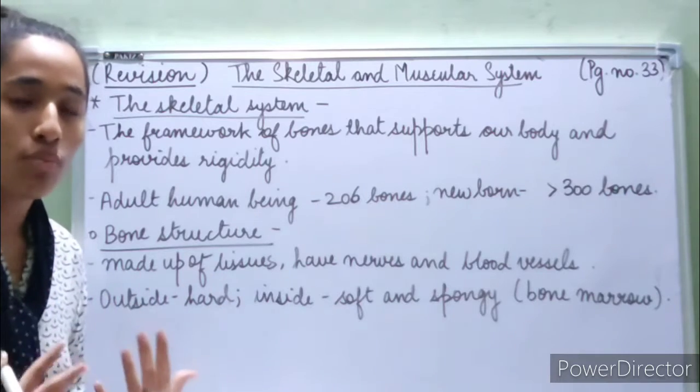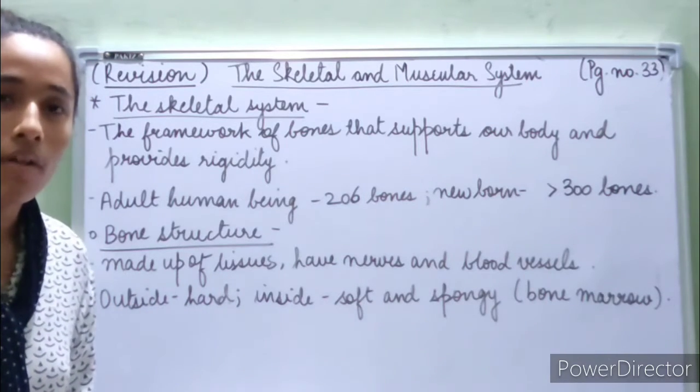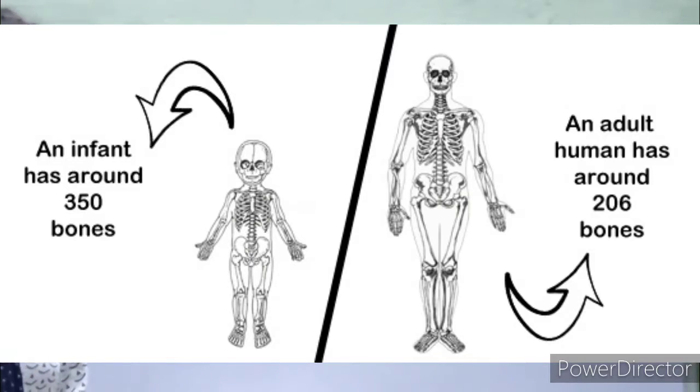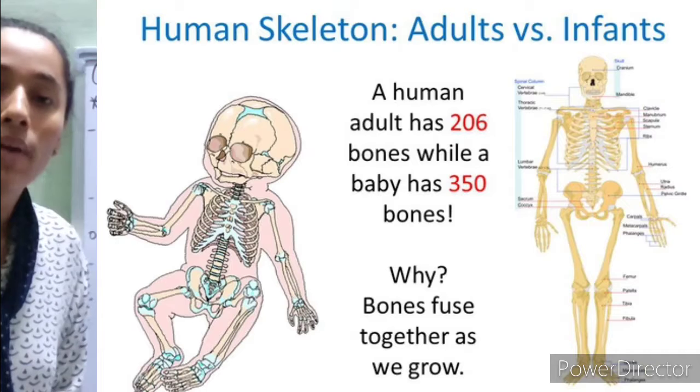So an adult human being, which is 18 and above, is known as an adult. They have 206 bones in all. But a newly born baby has more than 300 bones in their body.